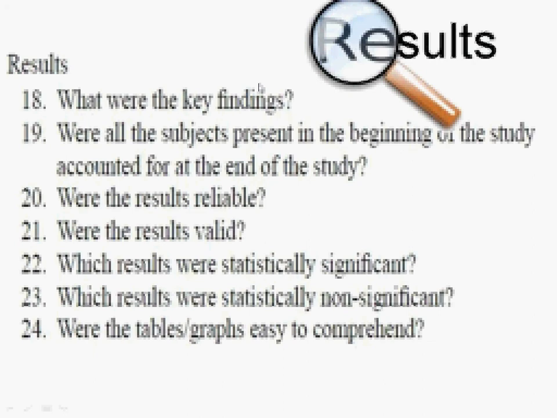We would be interested in whether all the subjects present in the beginning of the study were accounted for at the end of the study, or whether there were any dropouts. Are the results reliable? Are the results valid? Are the results statistically significant or not significant? And were tables and graphs easy to comprehend or not? So these are the things which we should be looking at in the results section.